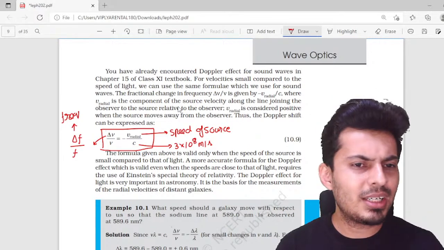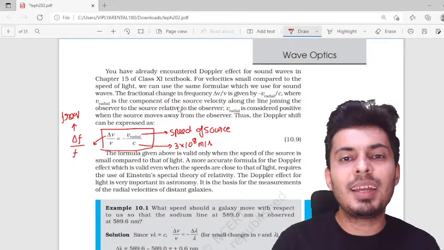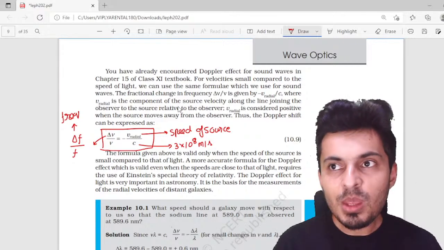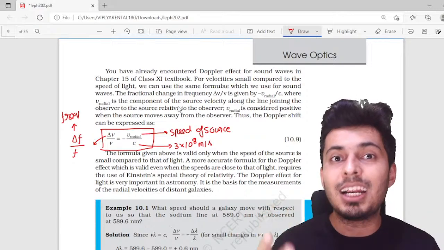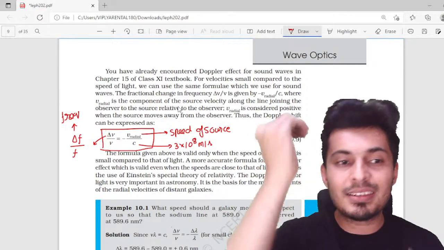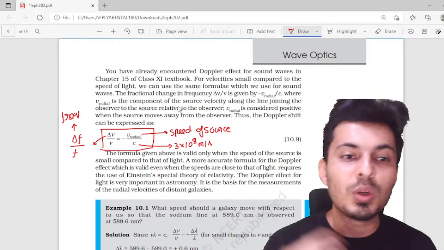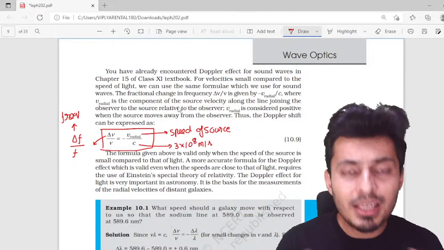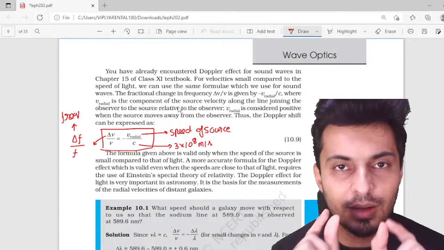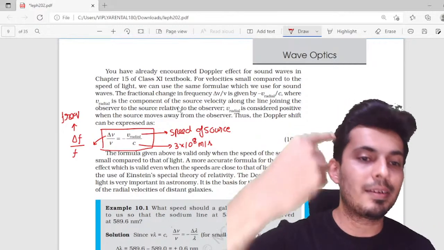just the sign convention, but it is understood that when the source is going away, you are going to see redshift. That means larger wavelength, that means smaller frequency. So when you go away, you see smaller frequency, and when the source comes closer, then blue shift, that means shorter wavelength, that means higher frequency.